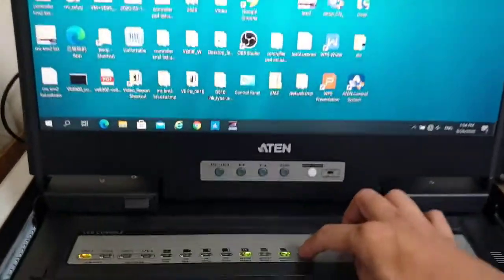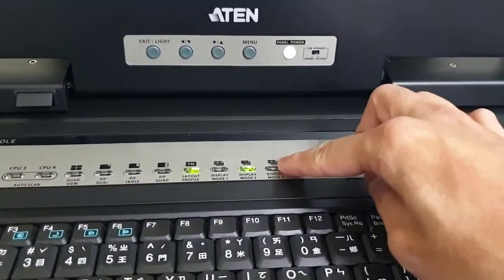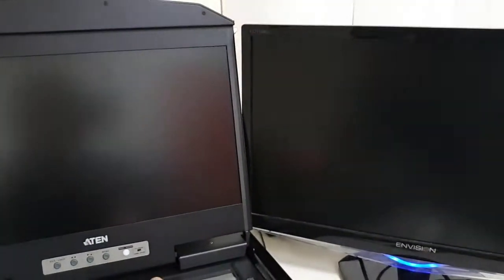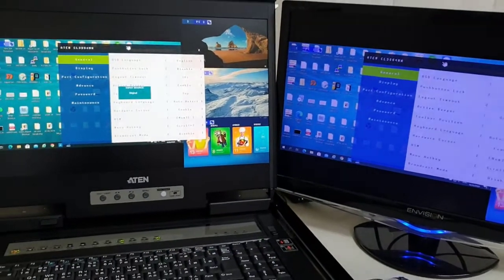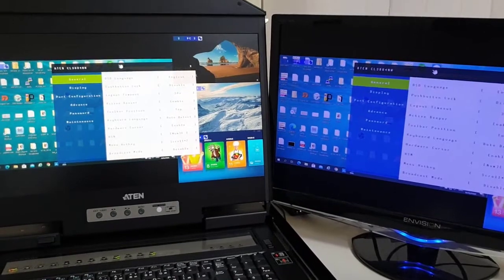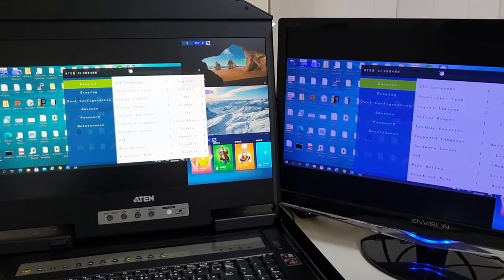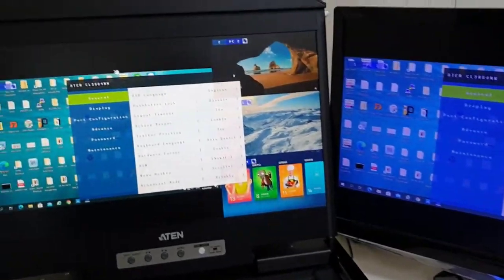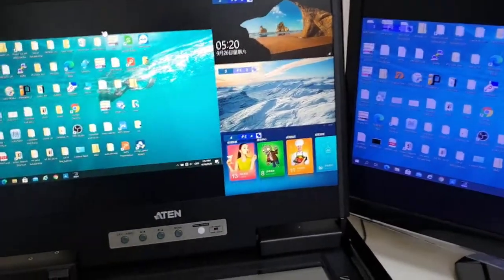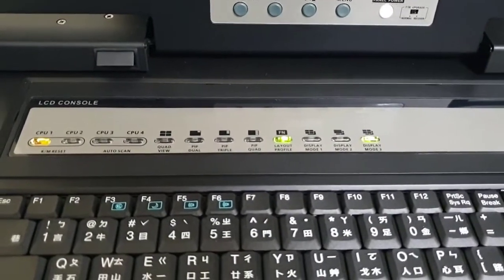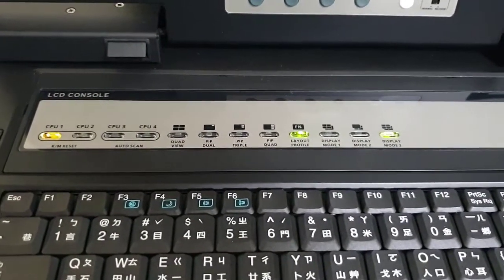Then it also supports the mirror mode. When you choose the mirror mode, the video display content will be exactly the same between the 2 displays. So basically, these are the push button features that the CL3884 supports.